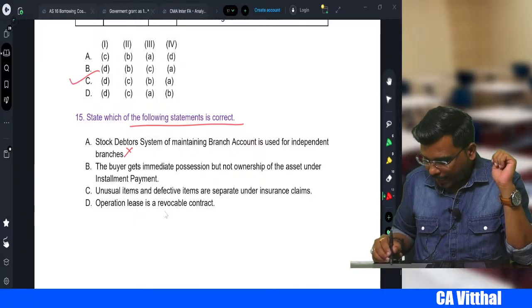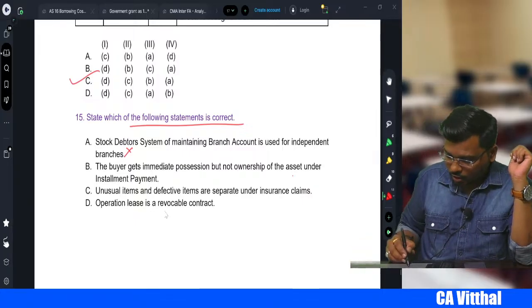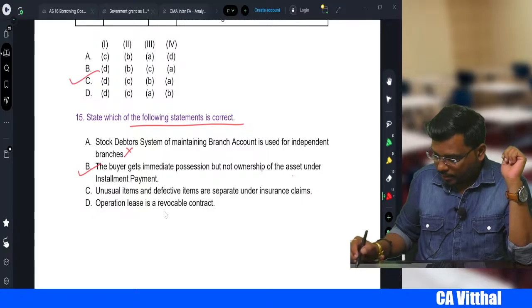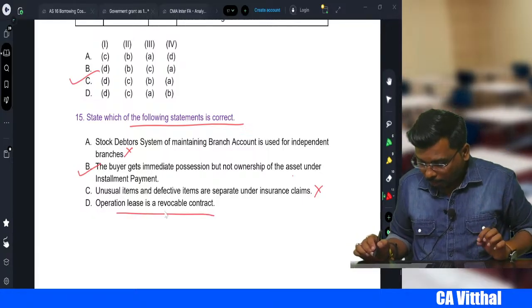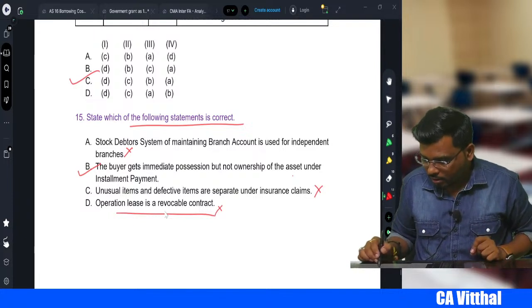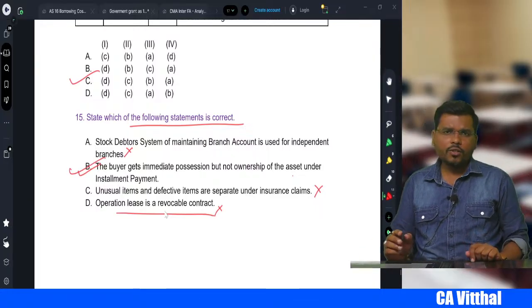The buyer gets immediate possession but not ownership of the asset under the installment payment. Yes. Unusual item and defective item are separate. Wrong. Operating lease is a revocable contract. Yes, it's the operating lease, so this is also wrong. So which statement is correct? B1, right, my dear students?